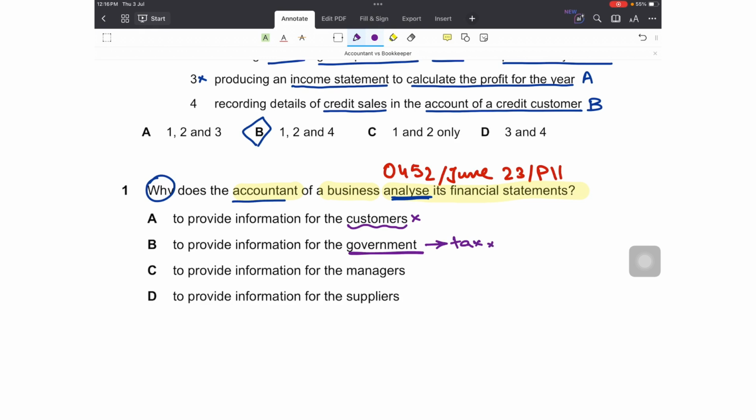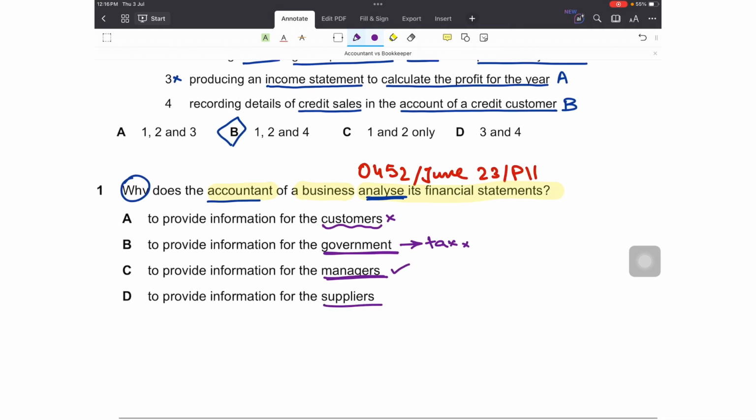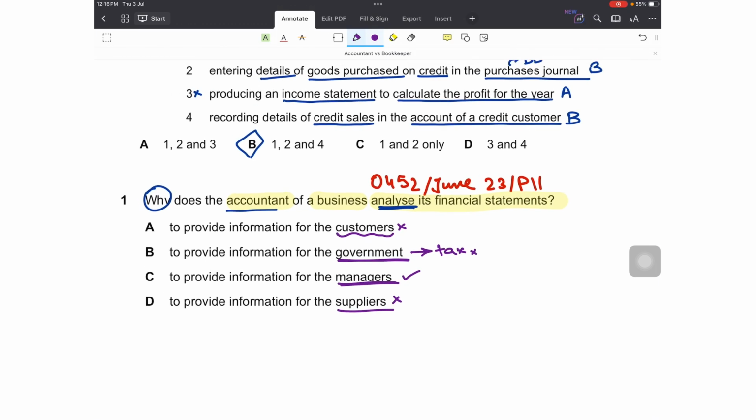Next is to provide information for the managers. Yes, this is right. Option D is suppliers. Again, no. The suppliers won't be deciding the strategies, the targets, the deadlines to be met by the company or by the company's employees. That will all be decided by the managers. So the accountant will study, analyze, present, and communicate the financial information to the managers so that relevant decisions can be taken timely. So option C is correct, right?